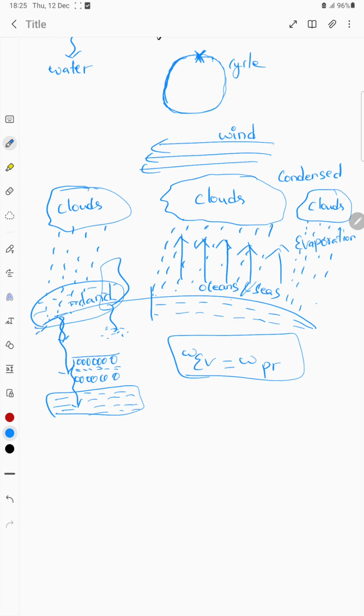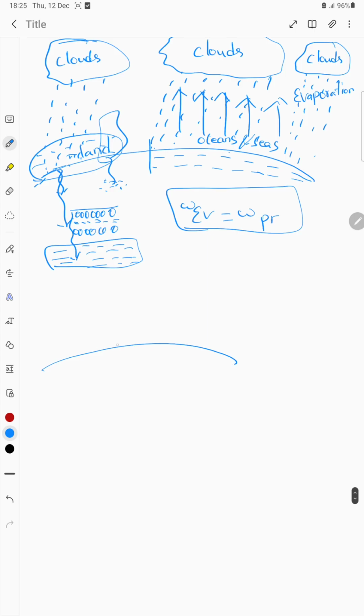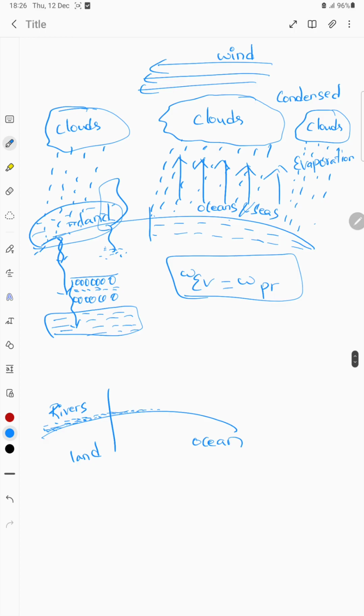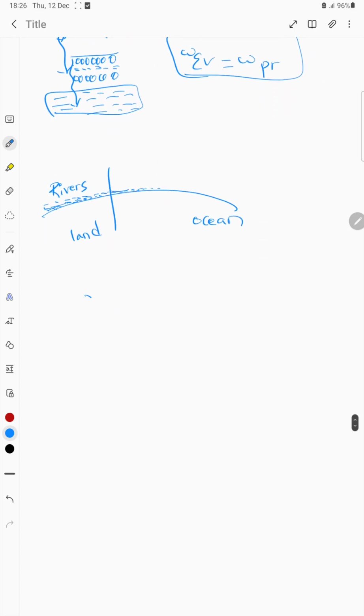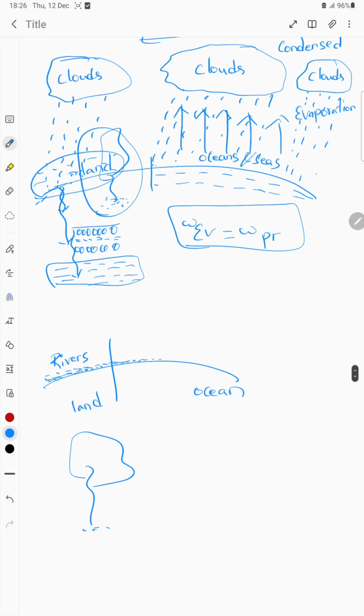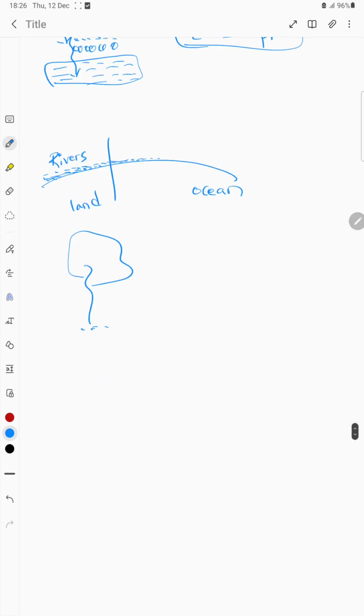and then the remaining water will be flown into the ocean through rivers. All of this remaining water will be flown into the ocean through rivers. And what happens when trees absorb water? Trees are going to absorb water, right? I've told you here. What happens if trees are going to absorb water?